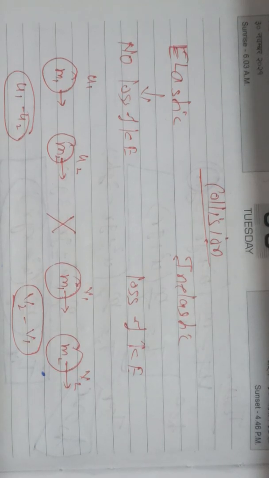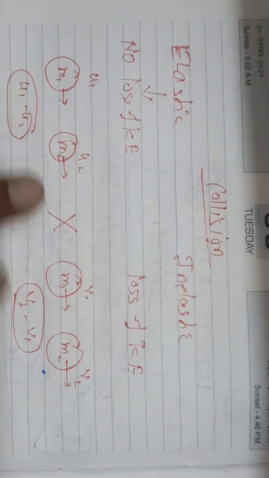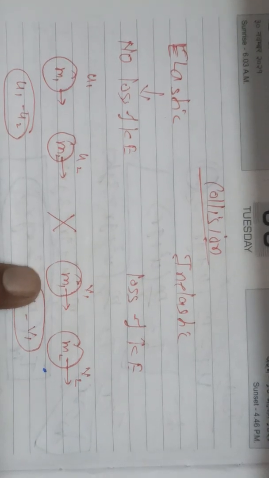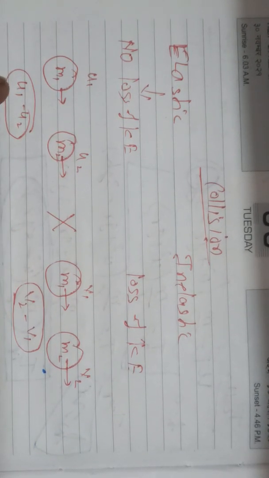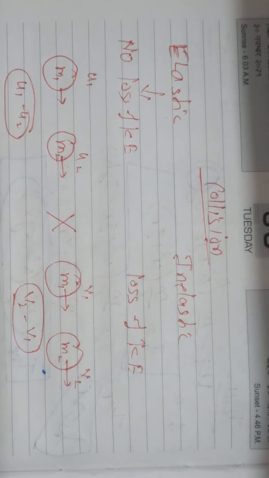So the first question that we have in this topic is: prove that in an elastic one-dimension collision between two bodies, the relative velocity of approach is equal to the relative velocity of separation after collision.